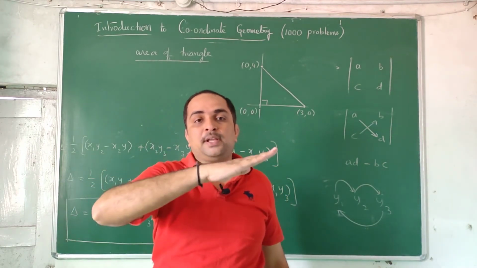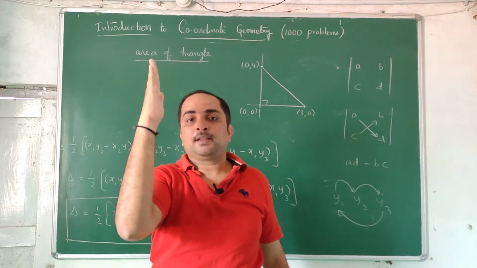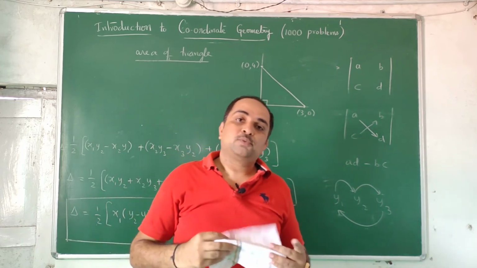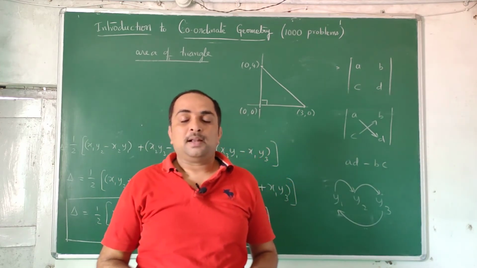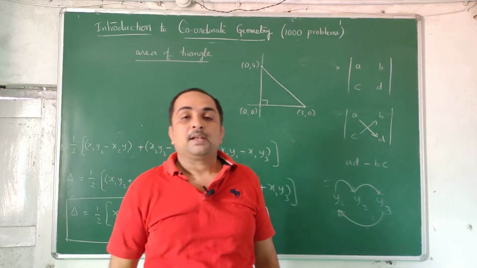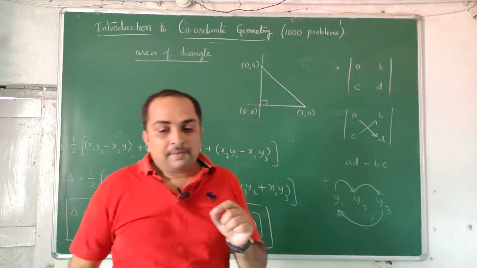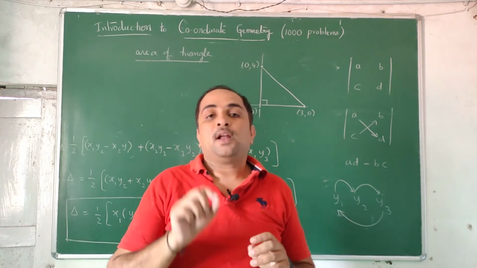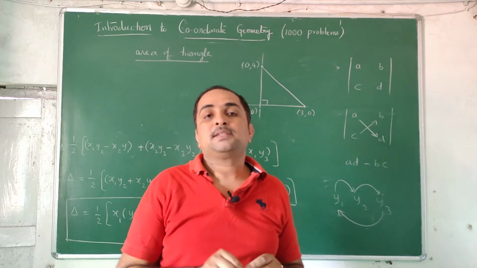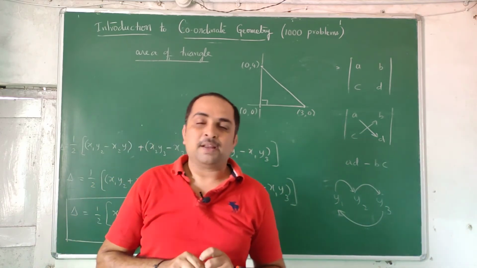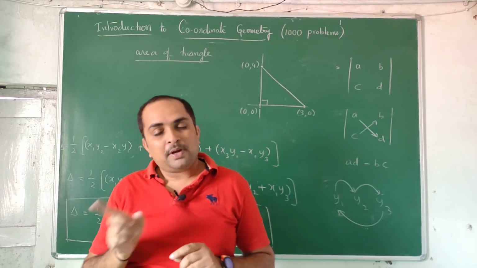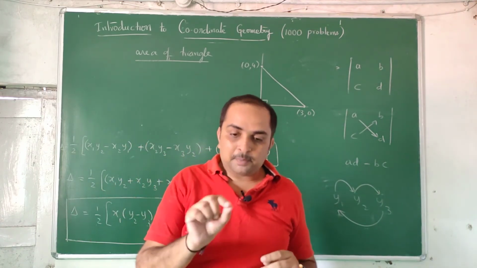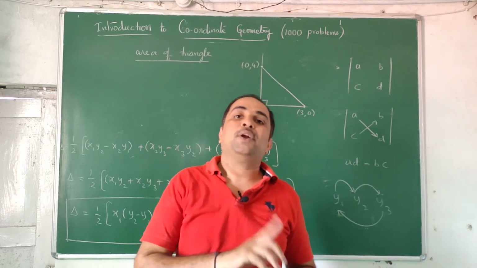Slope of a horizontal line is 0, a vertical line is infinity, an upward line has positive slope, and a downward line has negative slope. While taking slope, you can take any point as x1, y1 and any point as x2, y2. The algebra will take care of it. Next, if we have 2 points and you are interested in one point in between dividing the ratio m1 to m2, then that point is (m2 x1 plus m1 x2) by (m1 plus m2), comma (m2 y1 plus m1 y2) by (m1 plus m2). You have to learn it rhythmically. And if the point is a midpoint, it is x1 plus x2 by 2, y1 plus y2 by 2.